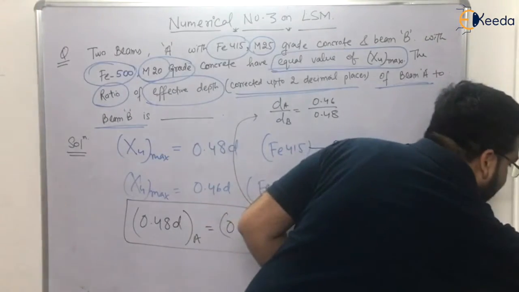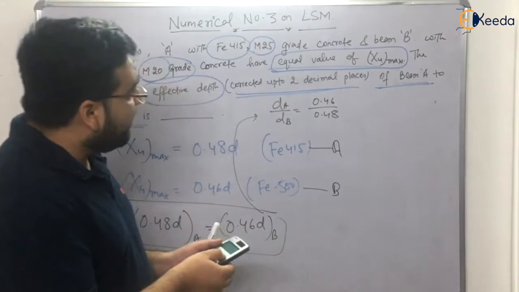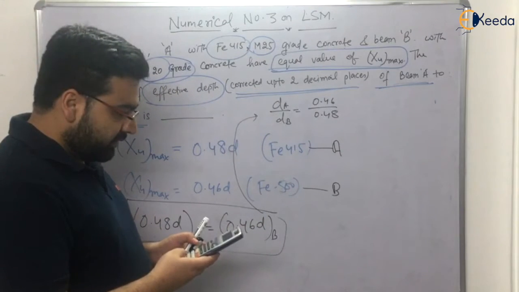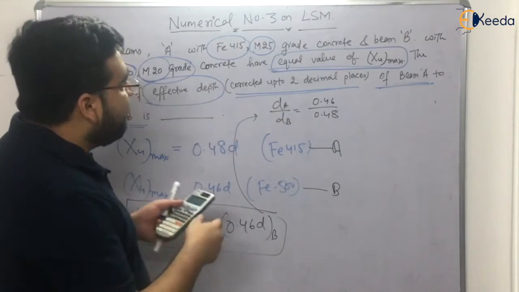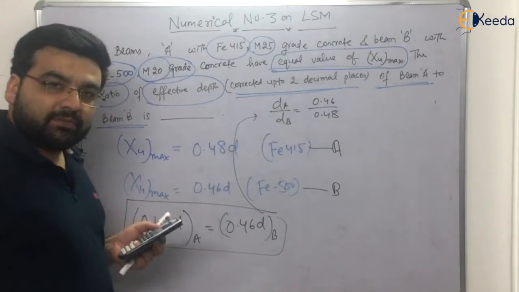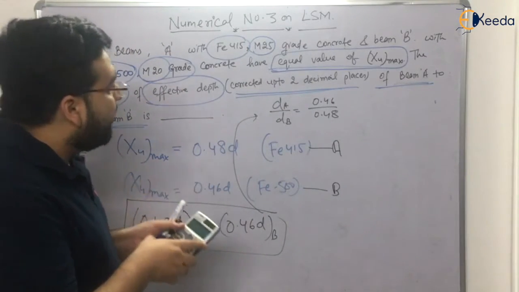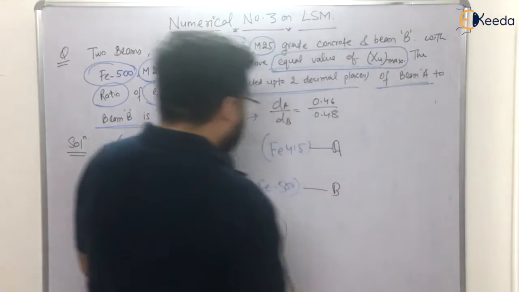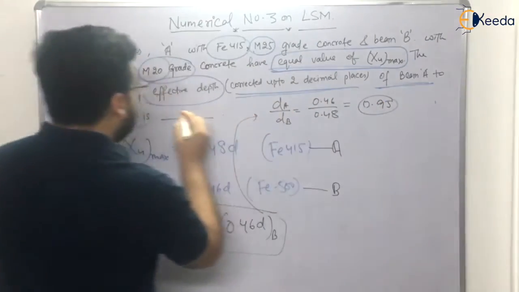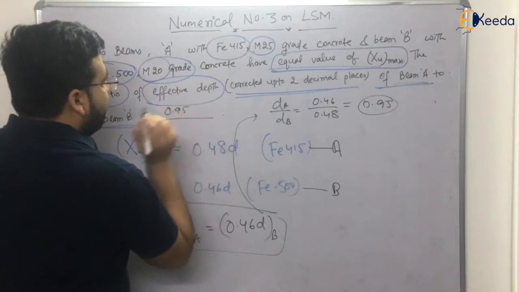The answer will be 0.9 something, I guess. 0.46 divided by 0.48 is 0.958. In the question it has been mentioned corrected up to two decimal places, right? So the answer will be 0.95. So write it here, 0.95.